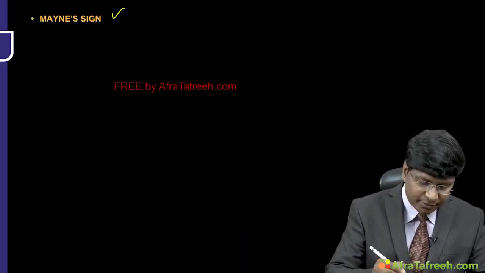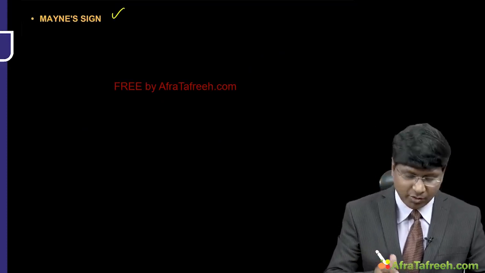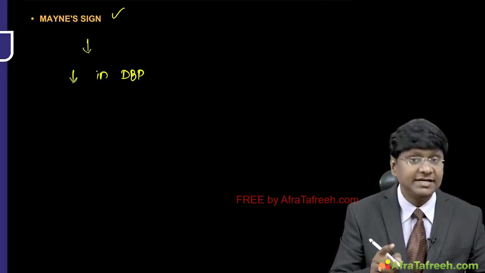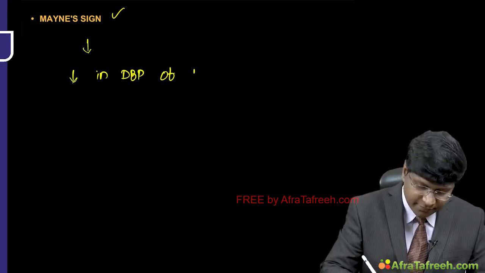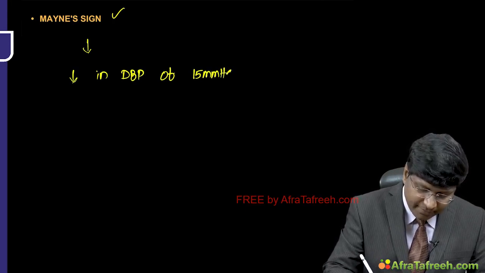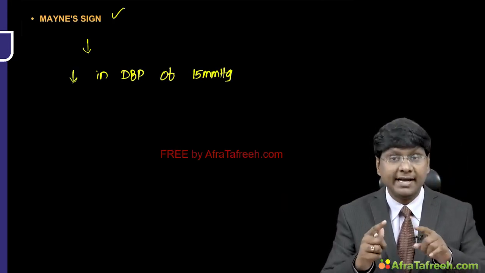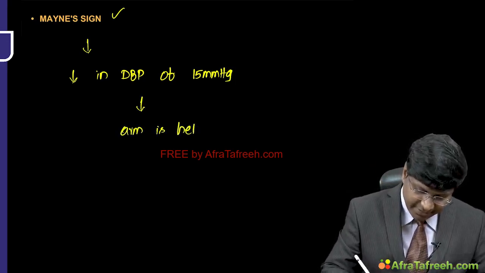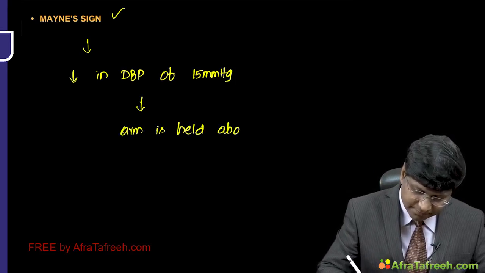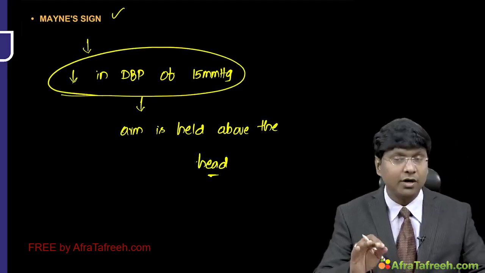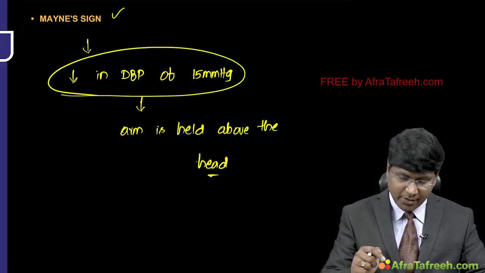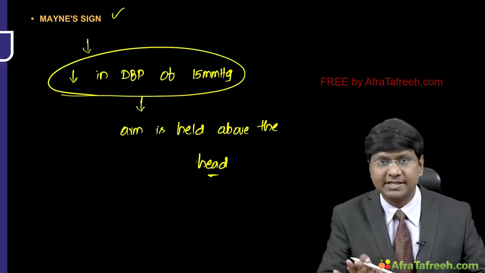And you need to understand a very important sign called the Mayne sign. So what is this Mayne sign? That is decrease in diastolic blood pressure of 15 millimeters of mercury when the arm is held above the head. When the arm is held above the head, the diastolic blood pressure will fall by up to 15 millimeters of mercury. That is called the Mayne sign.